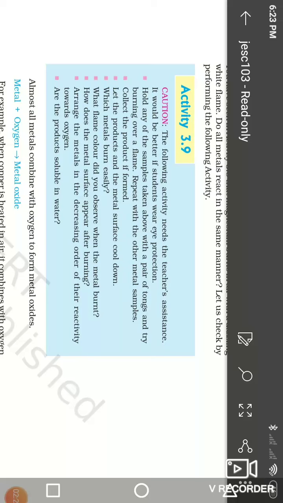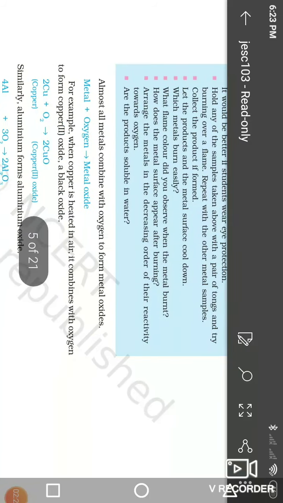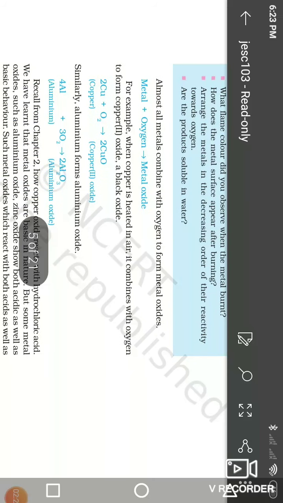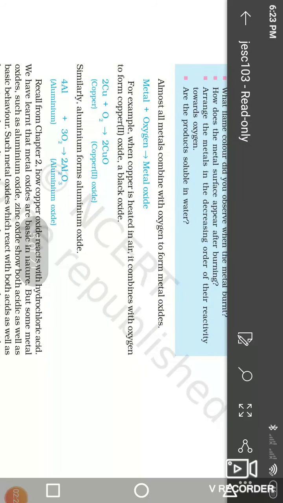Metals have a positive charge. Here, when metals combine with oxygen on heating in air, metal oxides are formed.